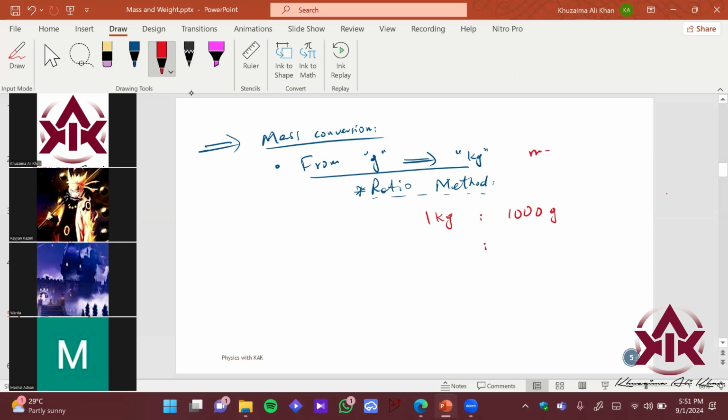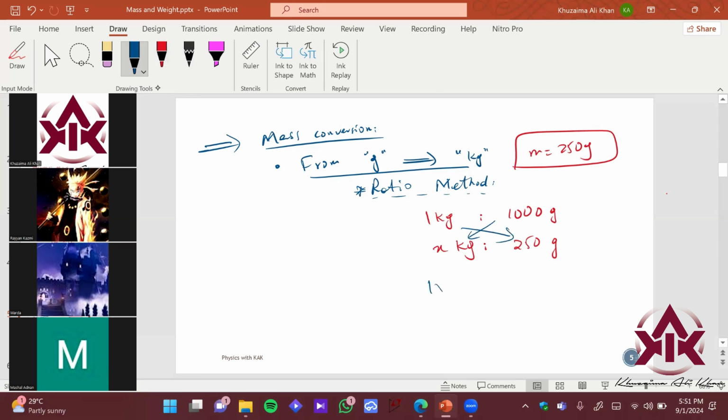So let's say if I gave you the mass of one football was 250 grams, convert this into kilograms. So grams के नीचे grams, ठीक है, and जो unknown है उसके नीचे x kg, right? And then you do something which is called magical shake, right? I call it shake. You cross multiply, right? So 1 times 250, sorry, ये 260 नहीं है, 250 है. 1 times 250 equals x times 1000, right? So get x as the subject over here. यहाँ पे 1000 multiply हो रहा है, वहाँ पे आके divide हो जाएगा, right? So x is going to be 250 times 1, which is 250, divided by 1000. So your mass in kilograms is 0.25 kg, right?